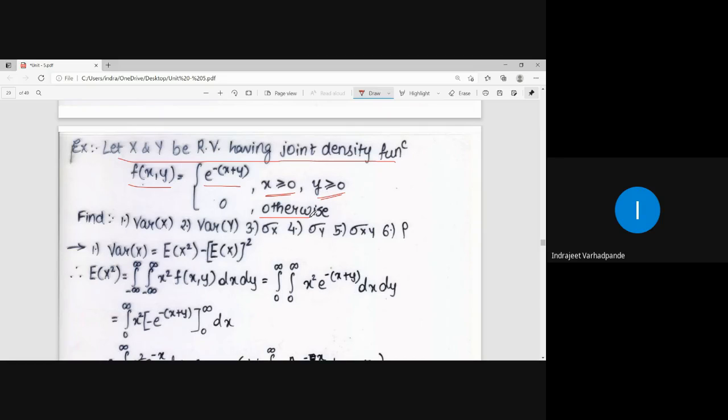The function is defined as e to the power minus of x plus y, which can also be written as e to the power minus x into e to the power minus y. At times, when integrating with respect to y, x will remain constant. At times, when integrating with respect to x, y will remain constant. So I should know that e to the power minus of x plus y is split as e to the power minus x into e to the power minus y, for x greater than equal to 0 and y greater than equal to 0.